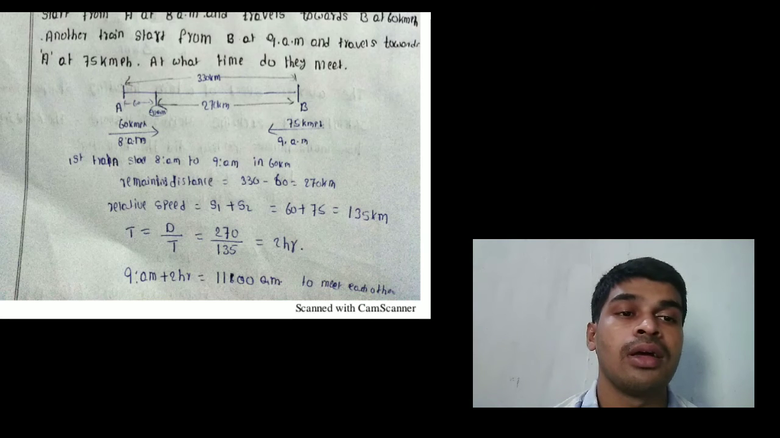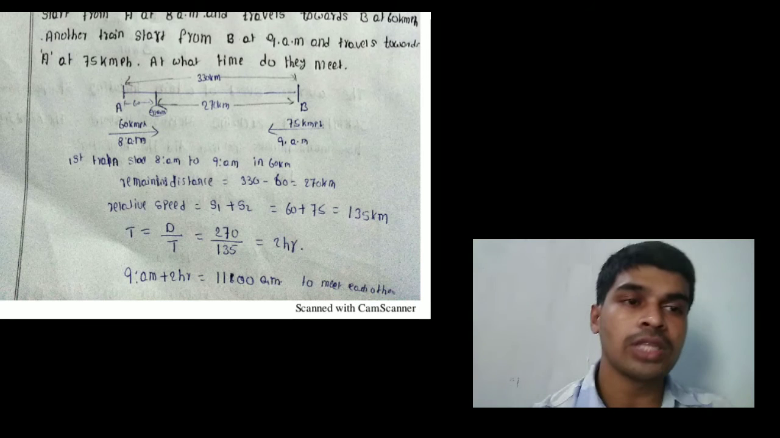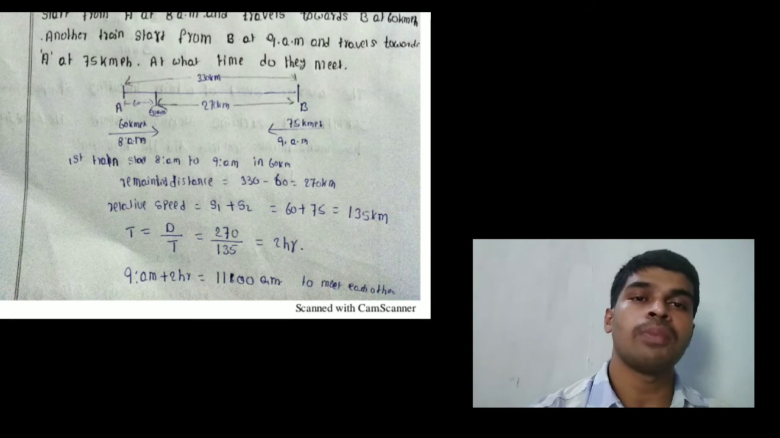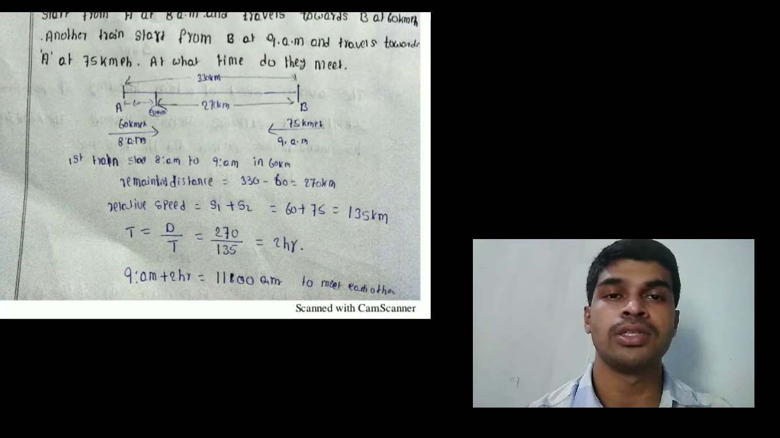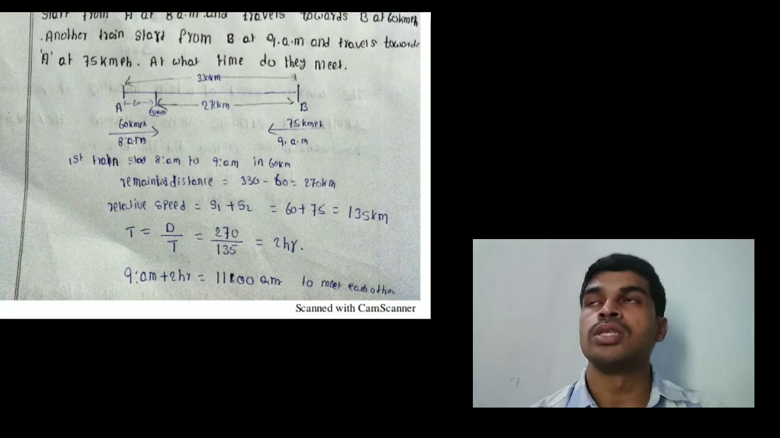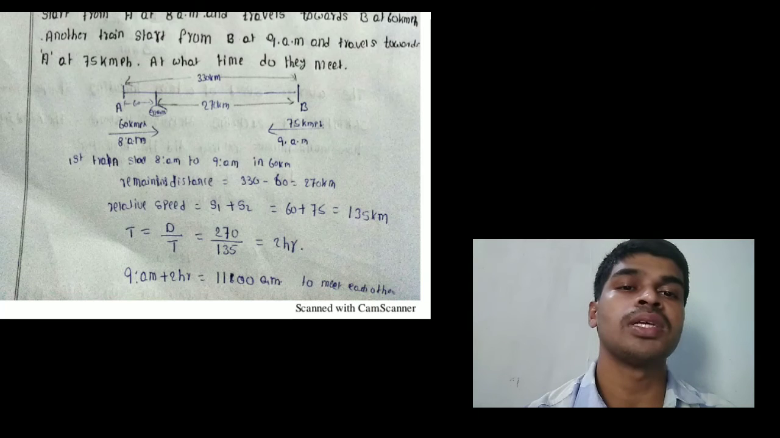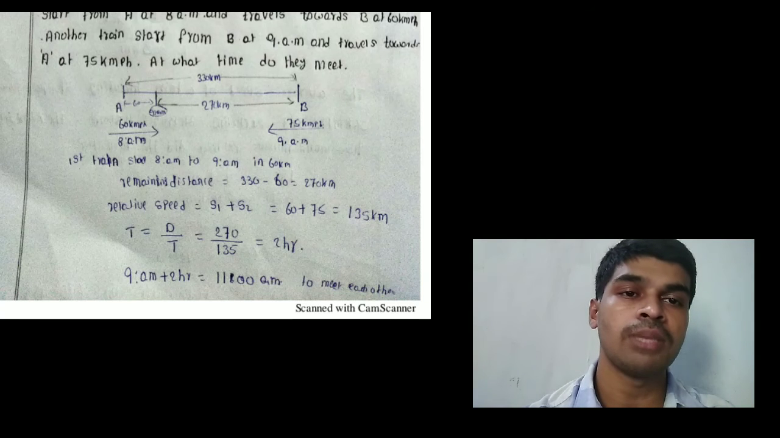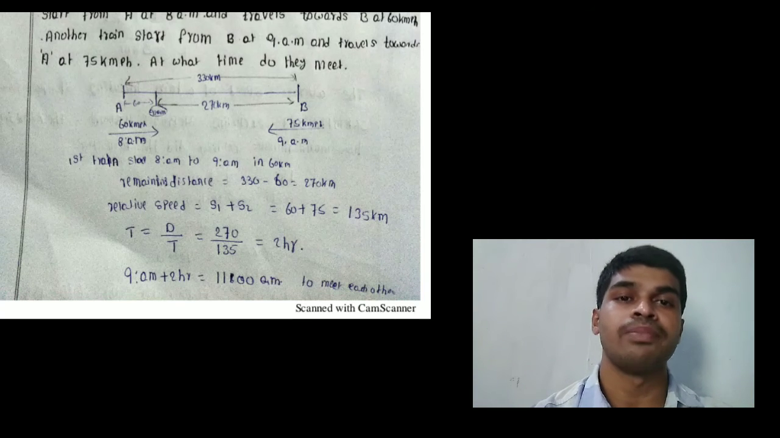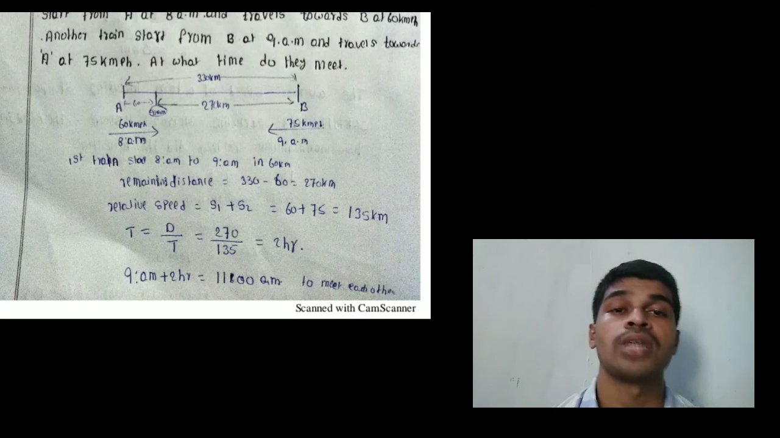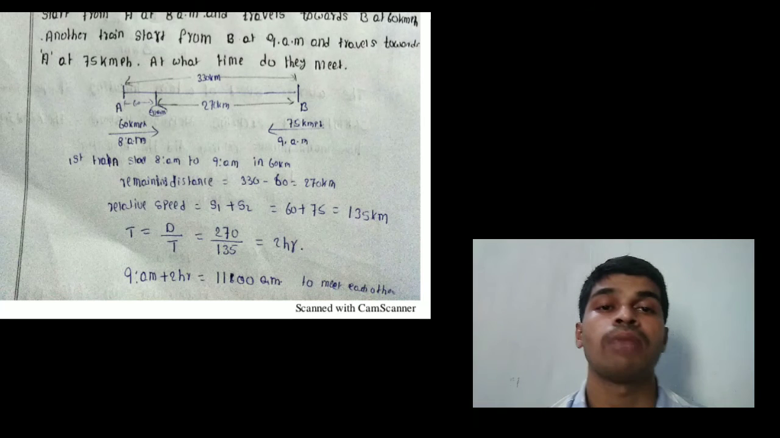When two trains are running in opposite directions, there are 3 points. First, the lengths of the trains should be added. There is no length here, so leave it. Second, the speeds are also added. That means relative speed is s1 plus s2, that equals 60 plus 75, that equals 135 kilometers per hour. Third point, they are not starting at the same time, there is 8 a.m. and 9 a.m., one hour earlier.